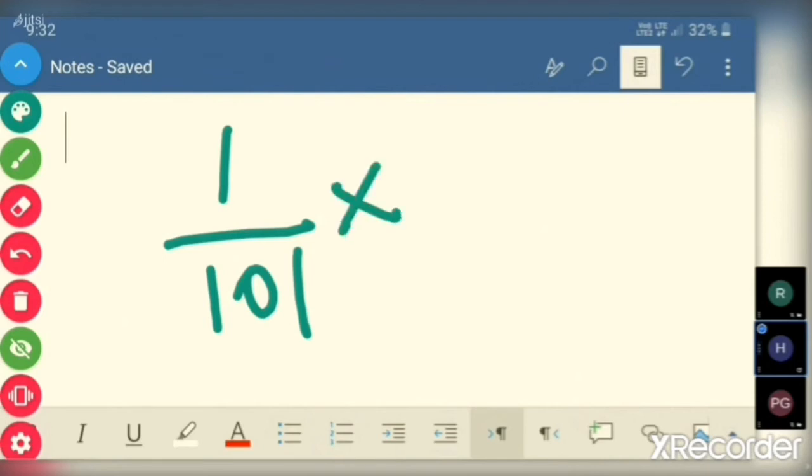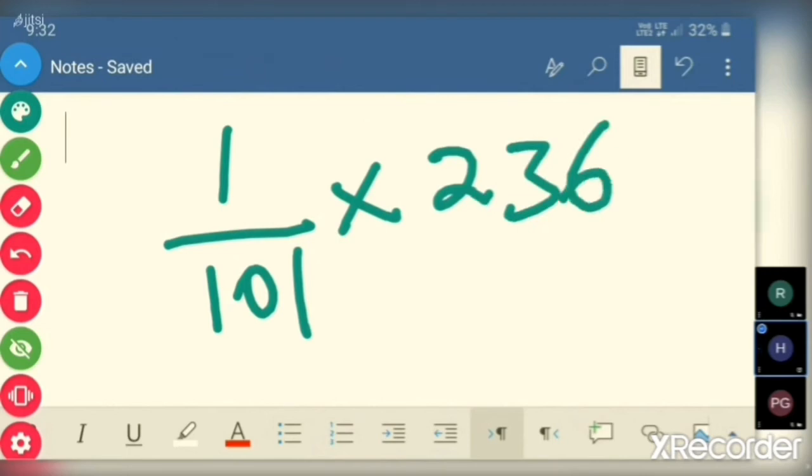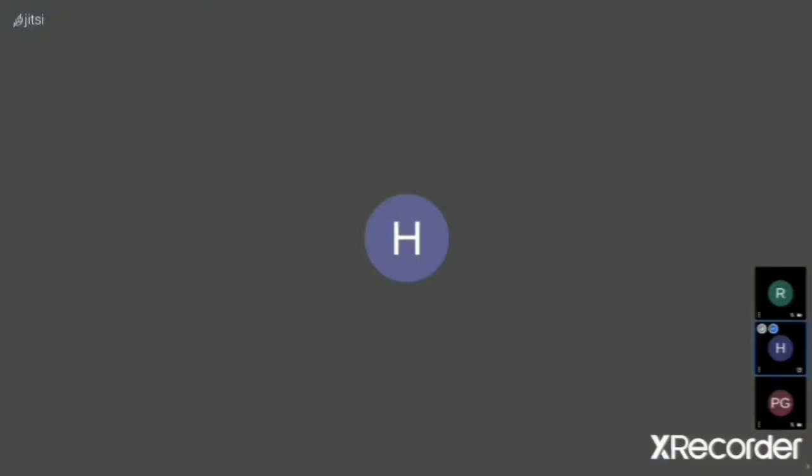So for 236, how much is the tax payable? Calculate, Rajendra. How much will it come to? 1 divided by 101 into 236.